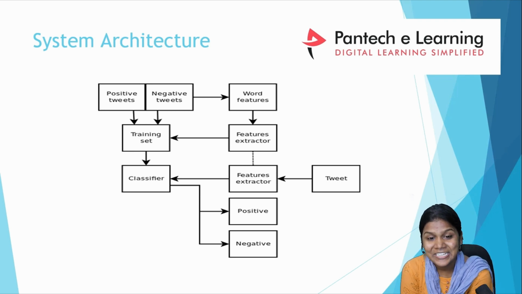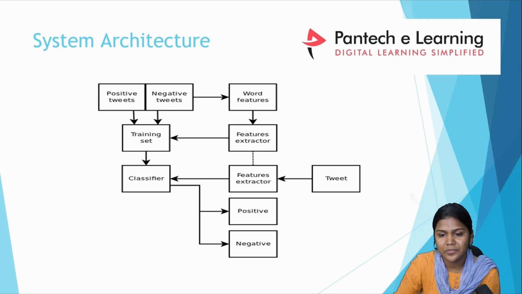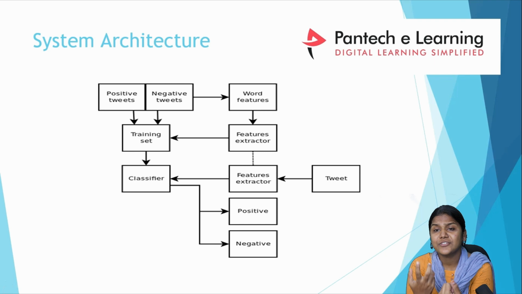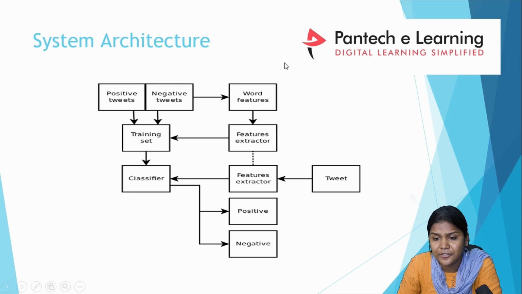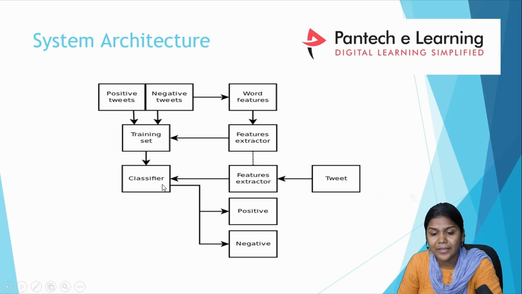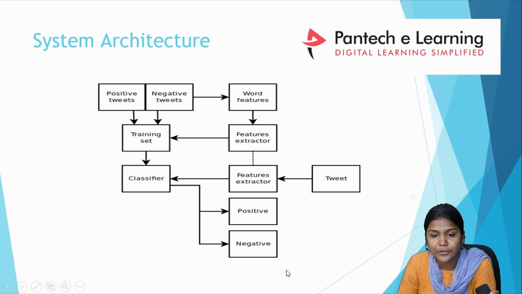Okay, fine. Next, system architecture. Here is the basic system architecture, a basic block diagram. We will consider all the positive tweets and negative tweets. Now we extract the word features, that is, analyze the tweet features. Next, divide the data into training data and testing data. Next, we apply the classifier to the data. Now it has to give me my output as positive and negative. How is it going to give me? With the help of an algorithm.